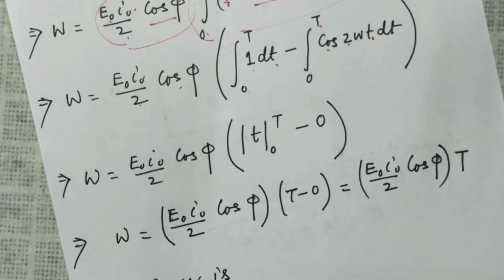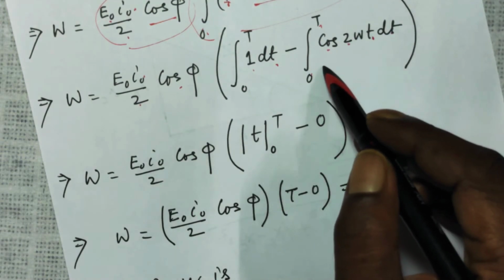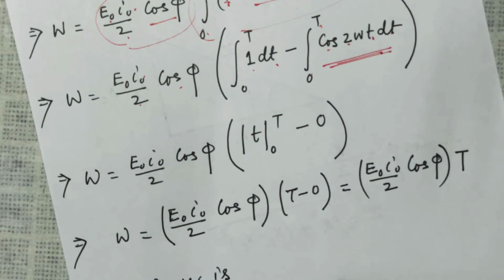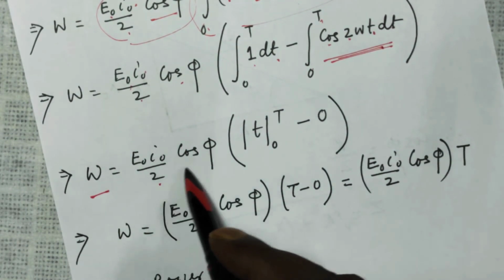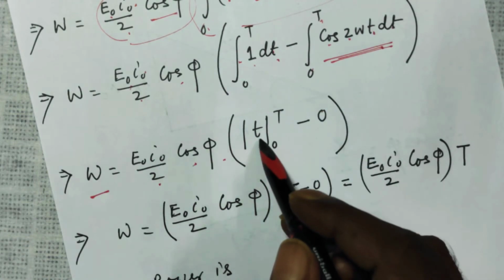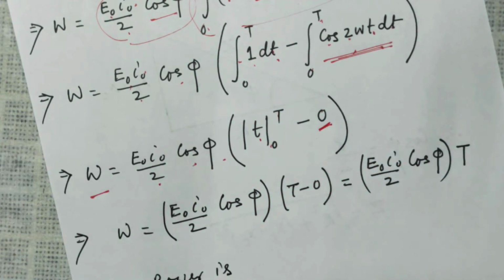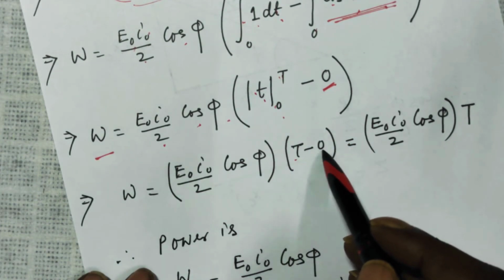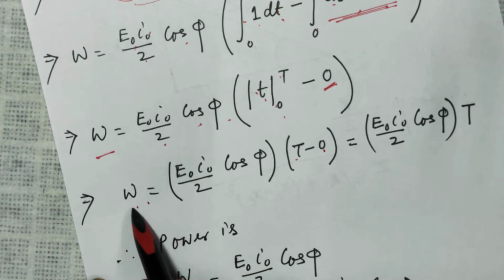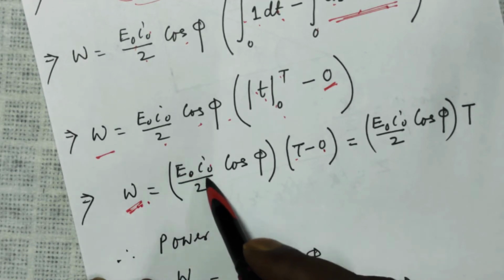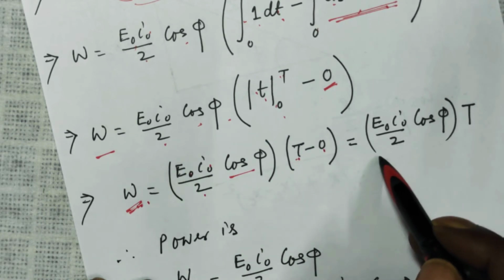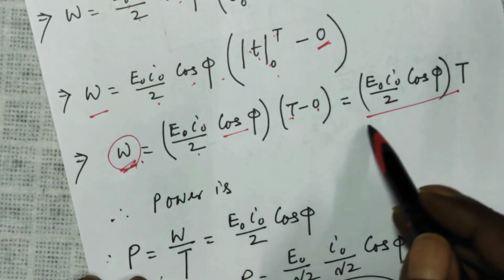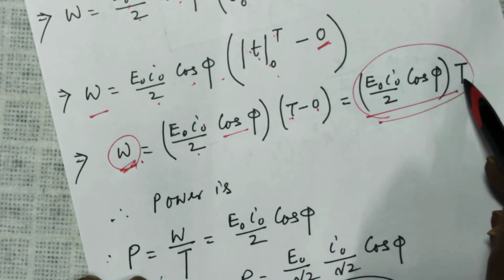I have also already explained in previous lessons how this is 0 in a complete cycle. So your work done becomes E naught I naught over 2 cos phi, integration of dt is t from 0 to t, and this is 0. So this becomes t minus 0. So total work done in a complete cycle becomes E naught I naught over 2 cos phi times t. That is the same thing as this. Now, this is the total work done in the capital time t.